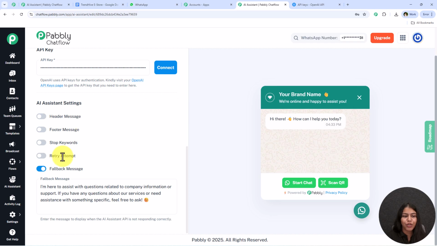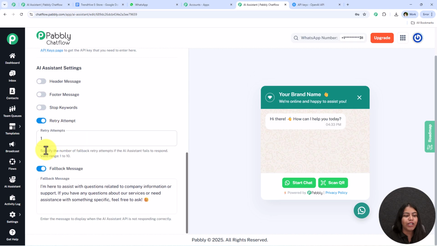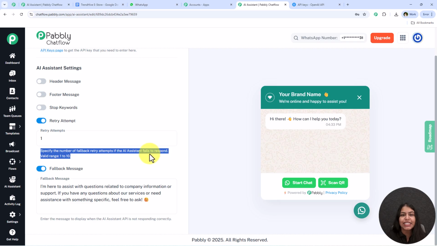The next is this retry attempt. So I'm just going to switch it on, and over here you have to specify the number of fallback retry attempts if the AI assistant fails to respond. The valid range is between 1 to 10, so you can select according to your own choice. I'm just going to simply switch it off.